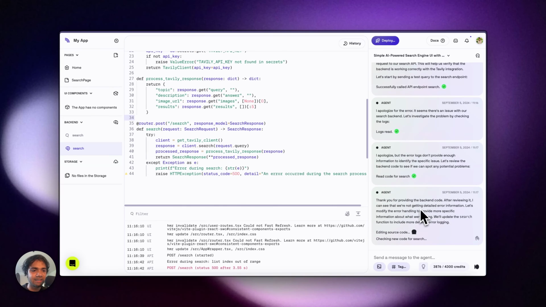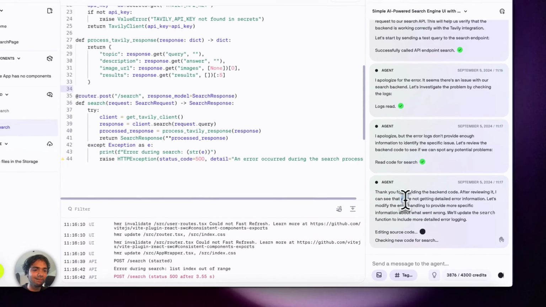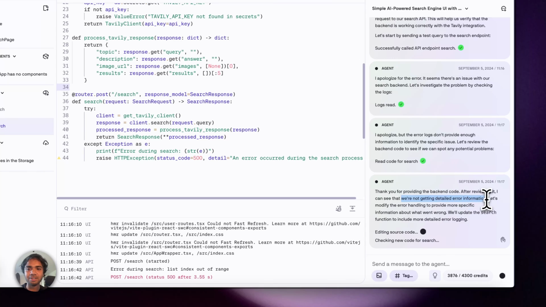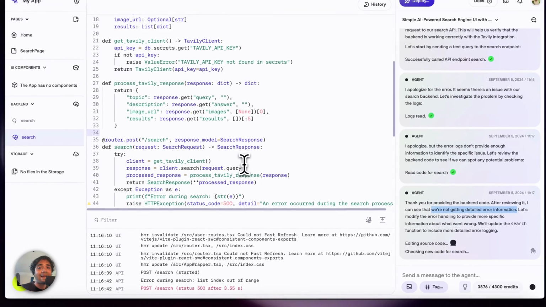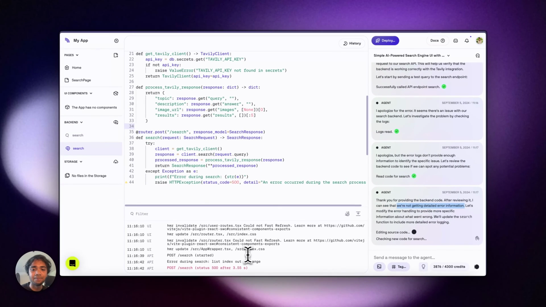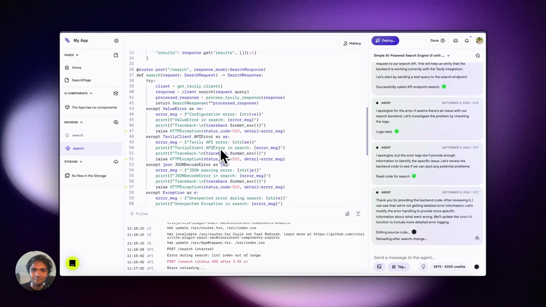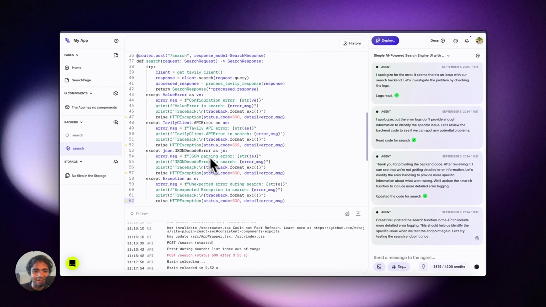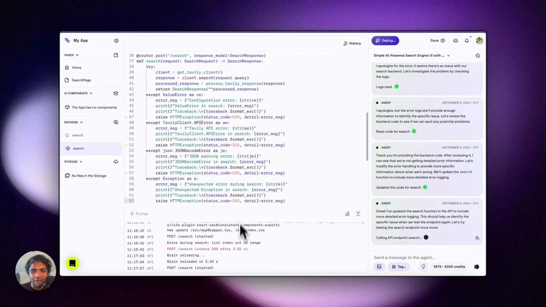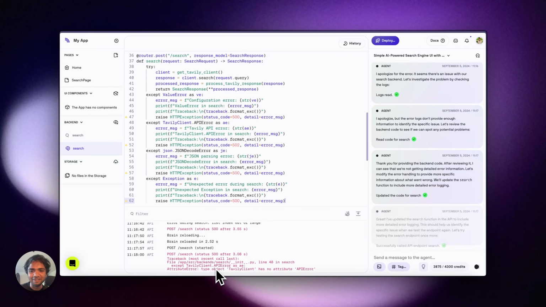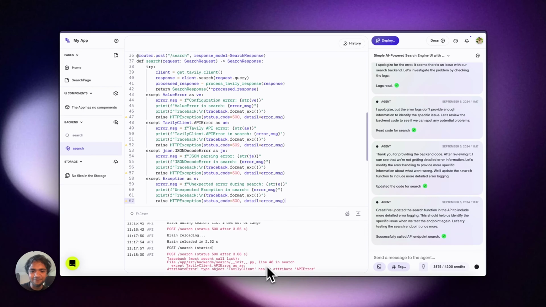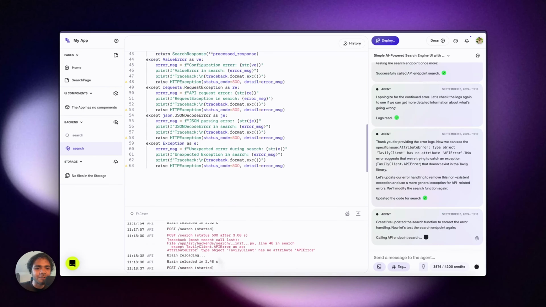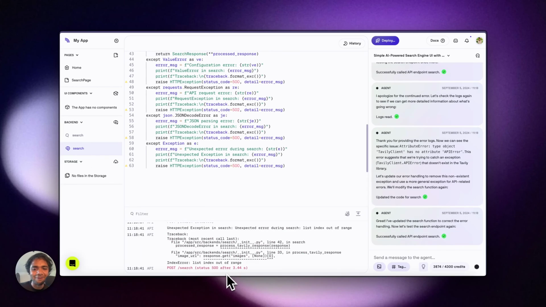It says that after reviewing it, it can see we are not getting detailed error information. So I think it will add some error handling here to make sure that it gets more information about where it's going wrong. Okay, it made some changes, right? It added a lot of error handling, and now it's testing it again just to make sure everything's working or not. It finds an error in line 48. Now again, calling the endpoint, it's searching, and now we have a new error.